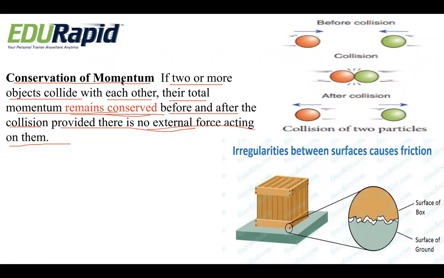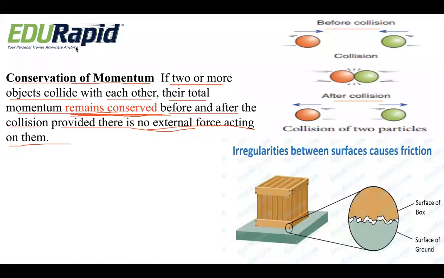So what does it state? Suppose two or more objects collide with each other: the momentum before the collision will be equal to the momentum after the collision. What do you mean by remains conserved? It means it remains constant. Whatever the momentum was before, after the collision it will be the same. So this is called conservation of momentum.